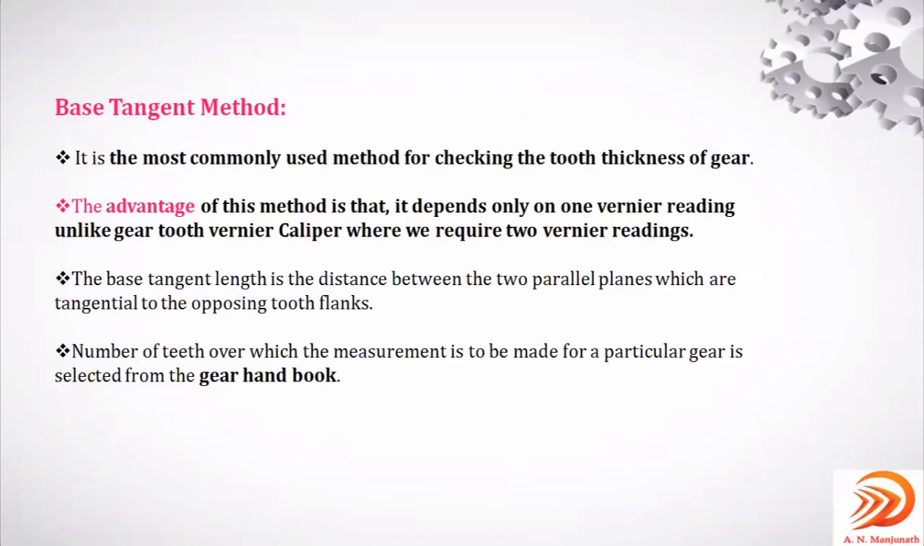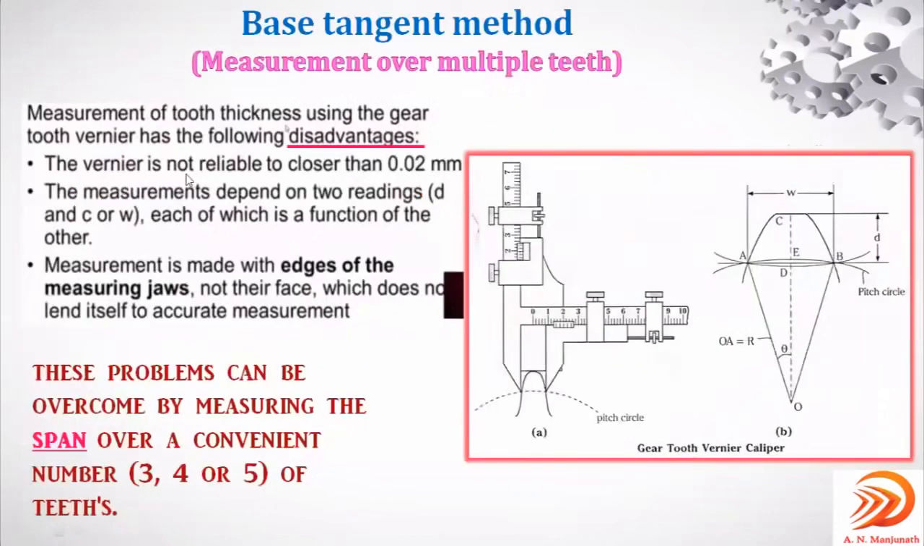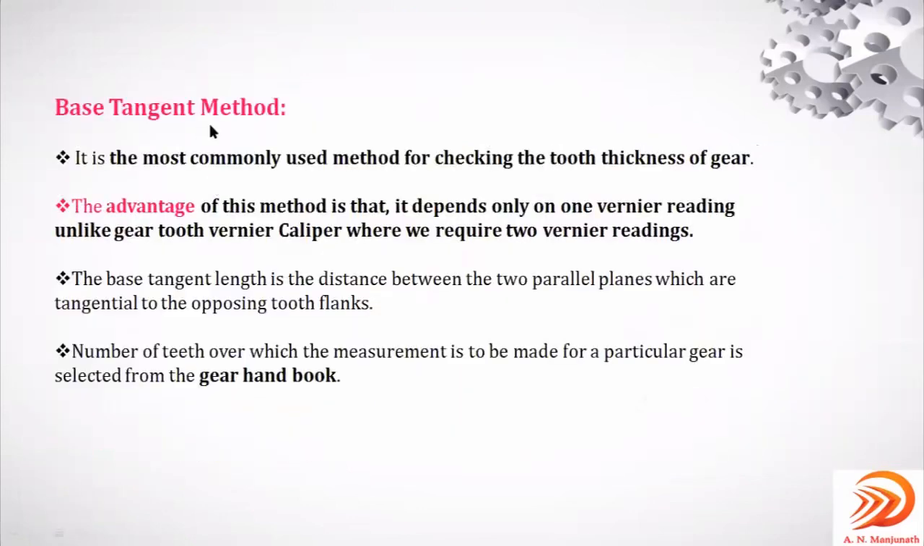Because of these disadvantages, the vernier is not reliable for this dimension, and it depends on two values, W and D, and each time the edge of the measuring jaws has to come in contact with the face, so it may not provide an accurate measurement. So in order to overcome these, the base tangent method has been introduced, and for that reason it is the most commonly used method for checking the tooth thickness of gear.